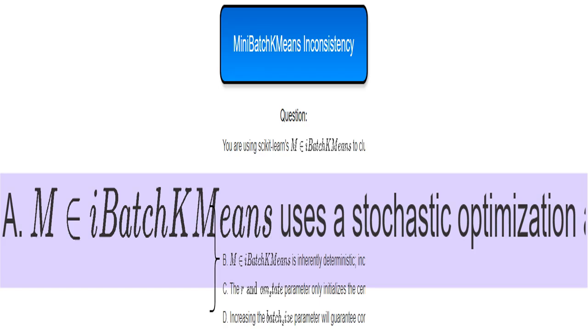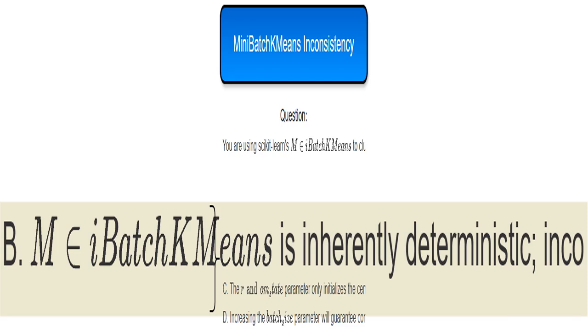This statement is incorrect. Deterministic means always producing the same output for the same input. MiniBatchKmeans is not deterministic because of its use of mini-batches, introducing inherent randomness. It's not a coding error. Correct. The random_state parameter only controls the initial random positions of the centroids, not the entire process. Each mini-batch update still introduces randomness.